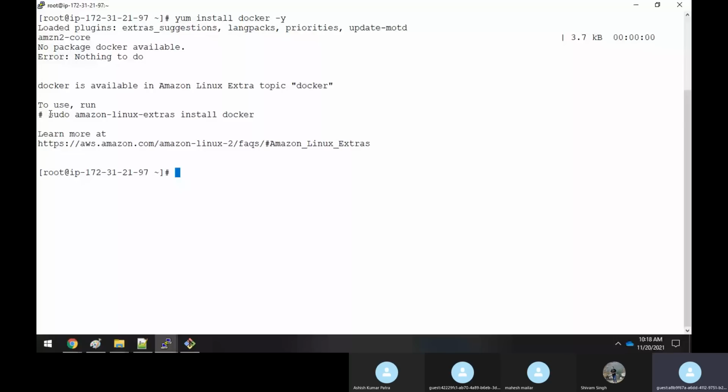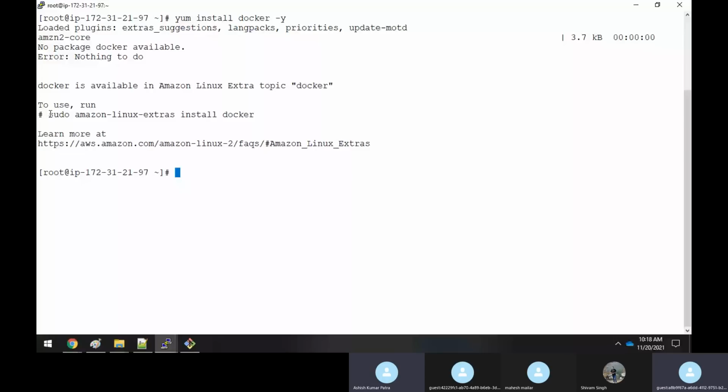Let me copy this, and I will run the same command in the other nodes. Through this command, I'm able to install Docker. Clear, sir? So I'm installing Docker in all the 4 nodes. Let us see whether Docker is installed or not. Yes, Docker is installed here. Now Docker is installed.